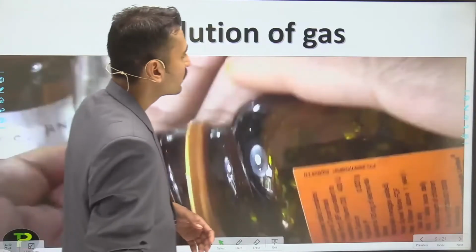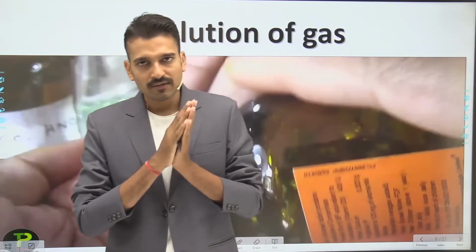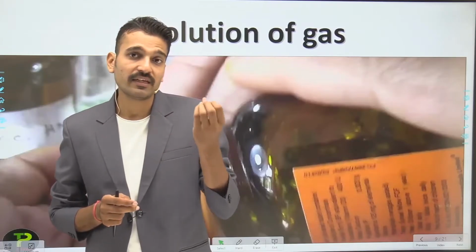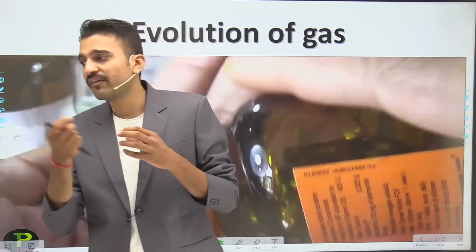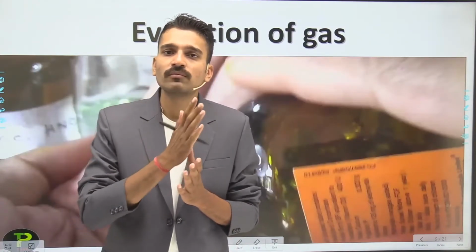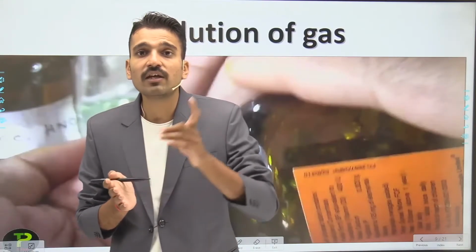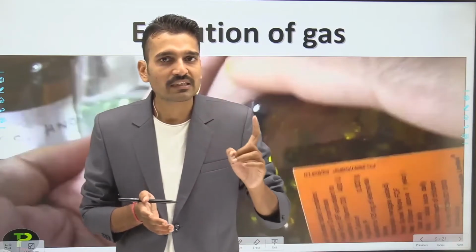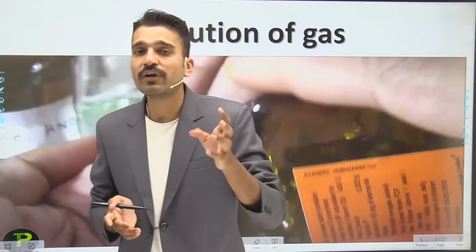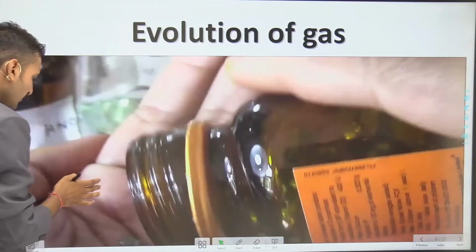So moving to the evolution of gas. Before that, let us see this particular video where you see that a metal, zinc metal, is reacting with acid, and when it reacts with acid there is evolution of gas. If the gas is evolving, it simply means that a chemical reaction has occurred, and for that we have to write a chemical equation. So let us play this video.